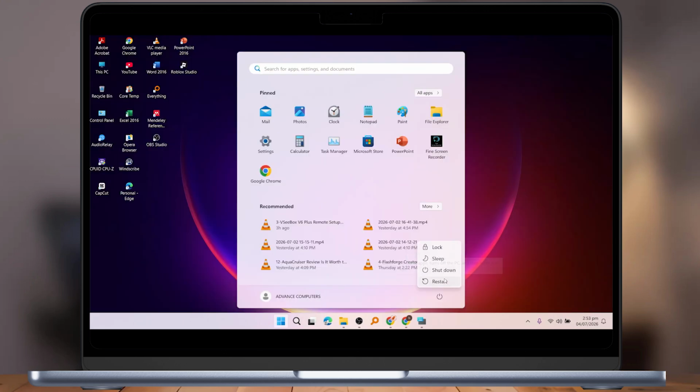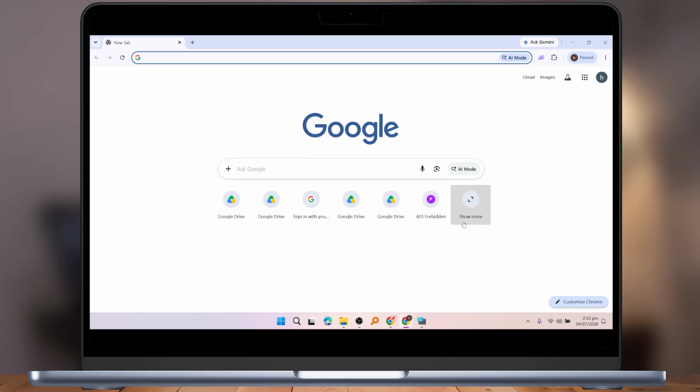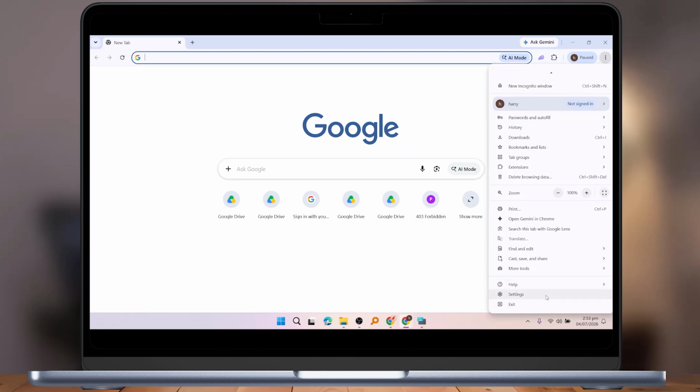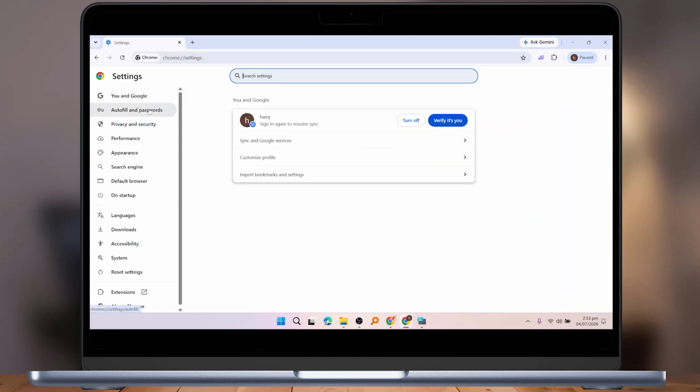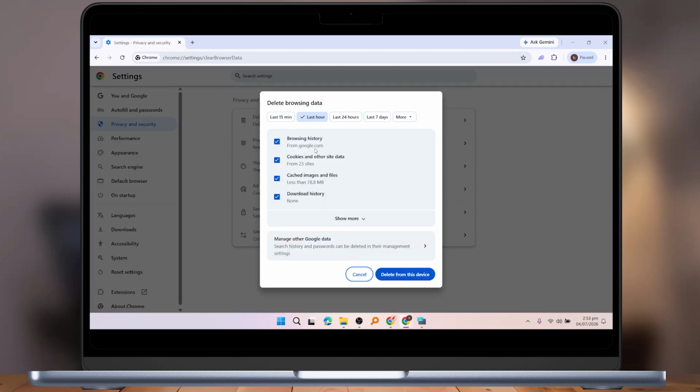Once your computer has restarted, open Google Chrome. Now click on the three dots from the top right corner. Then click on Settings. Here, click on Privacy and Security. Next, click on Delete Browsing Data. Now select the preferred time range. Then check the boxes for browsing history, cookies and other site data, and cached images and files. After that, click on Delete Data from this device and wait for the process to complete.